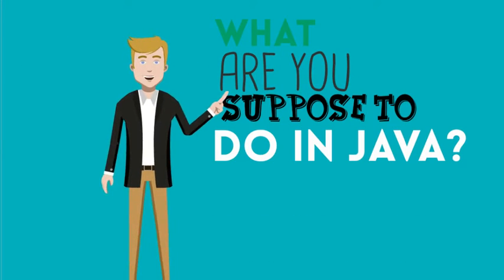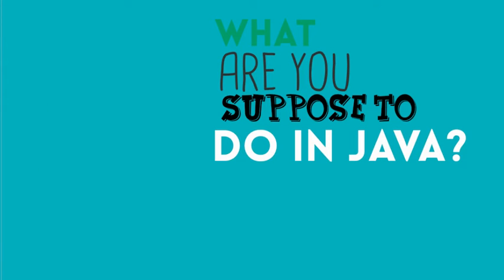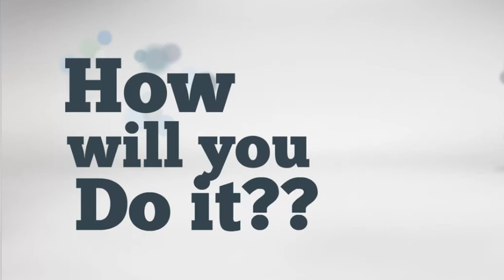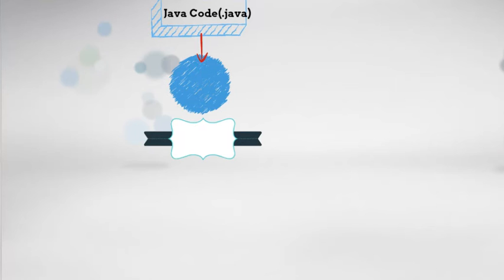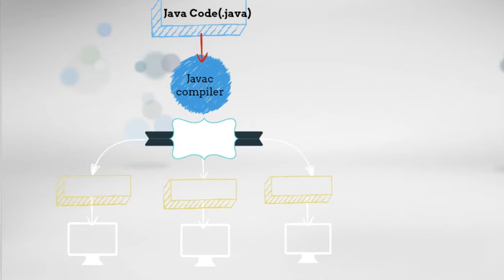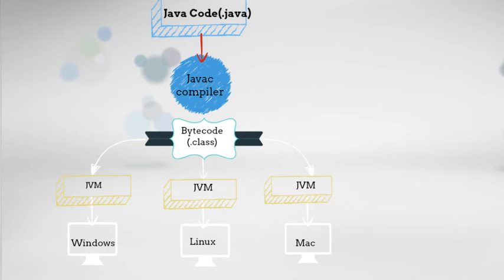So, you will be creating all these cool applications using Java. How will you do it? Basically, you will create a source code file with .java extension and compile it using the javac compiler to generate compiled bytecode. The JVM will run the bytecode in the OS, and since the JVM is available in different operating systems, the same .class file could be run in different operating systems easily.